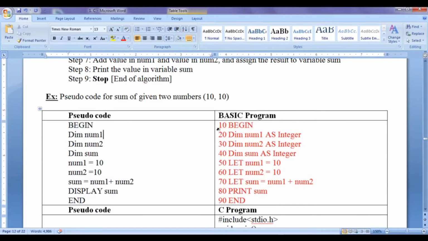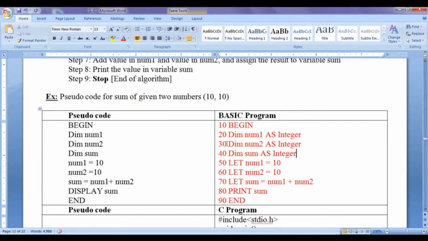Begin. In a BASIC program we write the step number, then we write the statement. So after begin we have written 20, dim num1 as an integer. That indicates define num1 which can hold an integer value. Next we translate dim num2 to a programming language statement: 30, dim num2 as an integer.